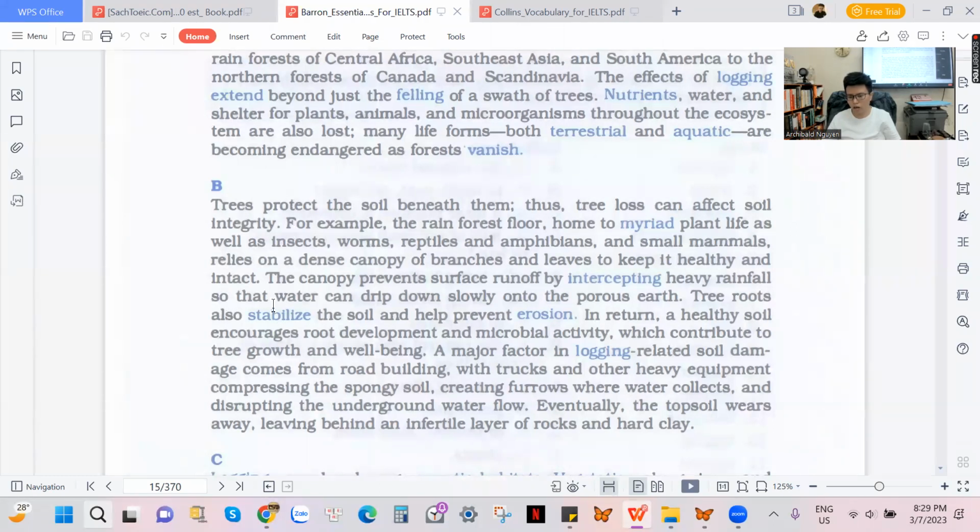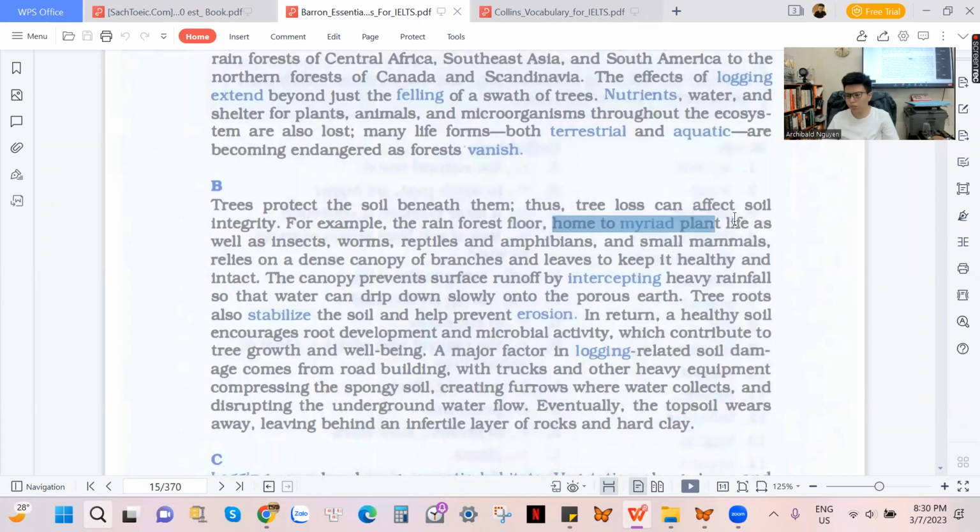Nhớ nhé, đây là một câu của nó nè, bắt đầu mình nhìn nhé. The rainforest floor là sàn nhà. Sàn là chỉ dùng cho nhà thôi, người ta mới dịch là sàn nhà các bạn. Mà cái sàn này mà dùng cho thiên nhiên nó được gọi là cái đáy của biển, đáy của đại dương là cái bottom, ok, được gọi là cái bề mặt cuối cùng của đại dương, thì được gọi là cái đáy, được gọi là floor. The rainforest floor được gọi là cái đáy của rừng mưa nhiệt đới.